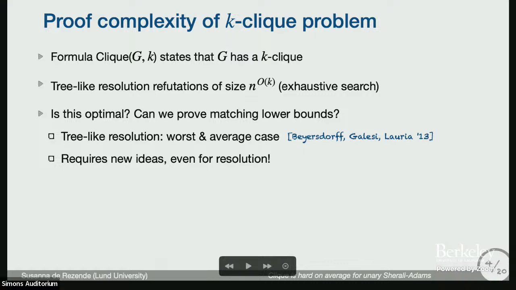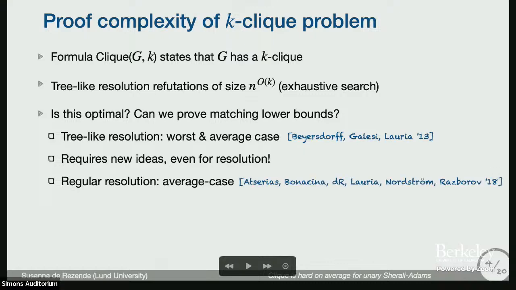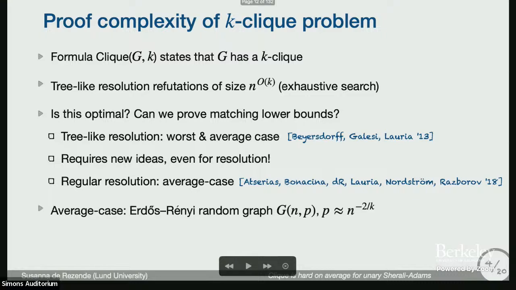So it's also an interesting problem to develop new techniques in proof complexity. A few years ago, we had the result for regular resolution showing average case hardness for this system. And in terms of tight lower bounds, that's pretty much all we have in proof complexity.